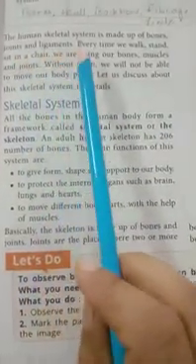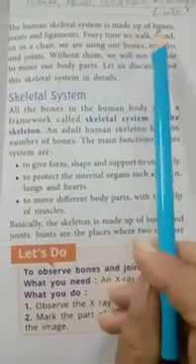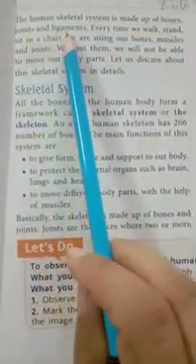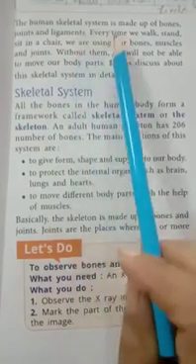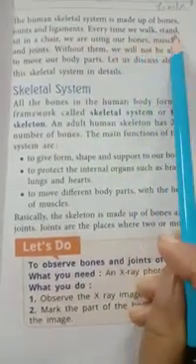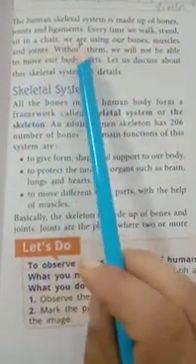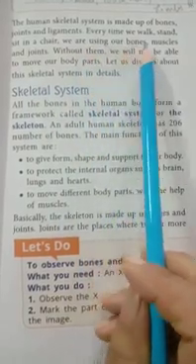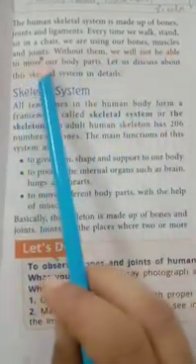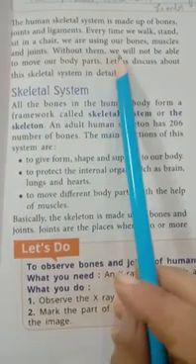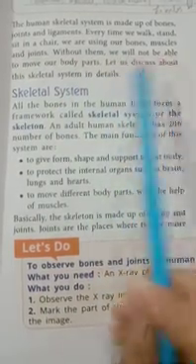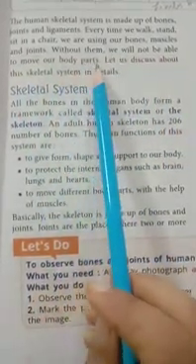So we will start with the human skeletal system, which is made up of bones, joints and ligaments. Every time we walk, stand, or sit in a chair, we are using our bones, muscles and joints. Without them, we will not be able to move our body parts.